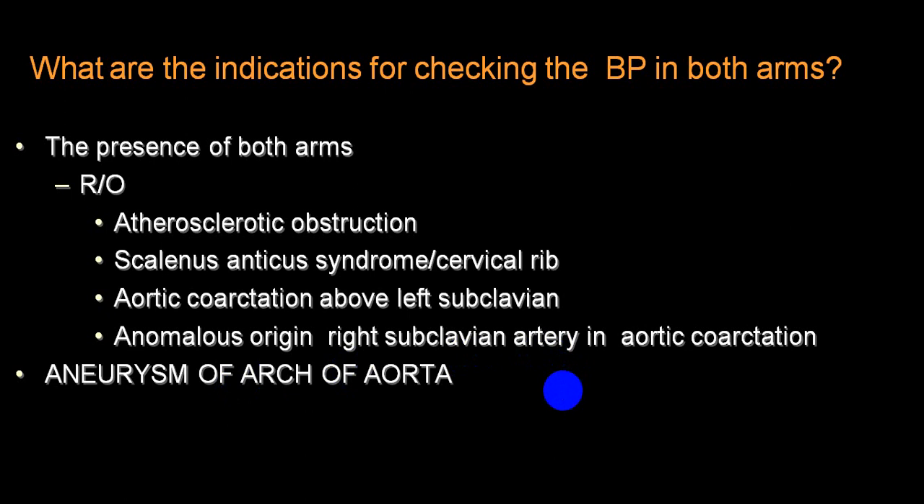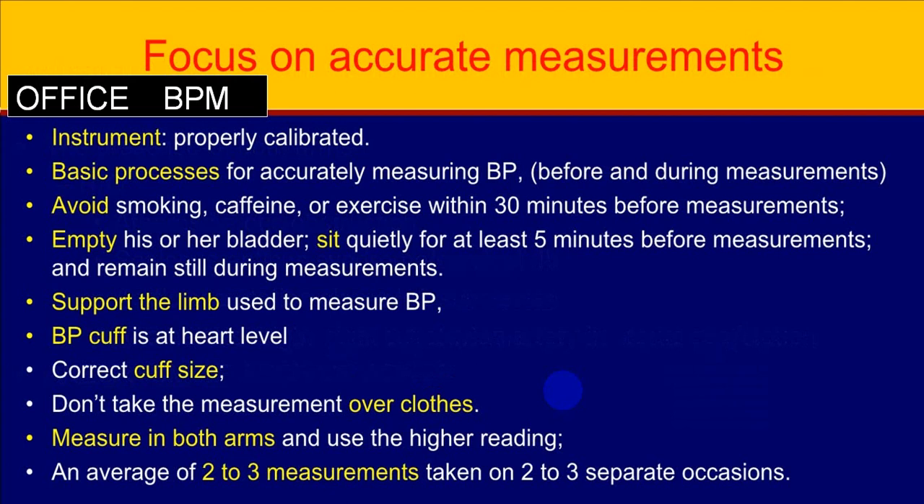So in an atherosclerotic obstruction, or obstruction because of external pressure like cervical rib, muscle, tendon, etc., in coarctation and in aneurysm, in all these conditions there will be diminished blood flow. So in that particular part, the blood pressure will be diminished or low.